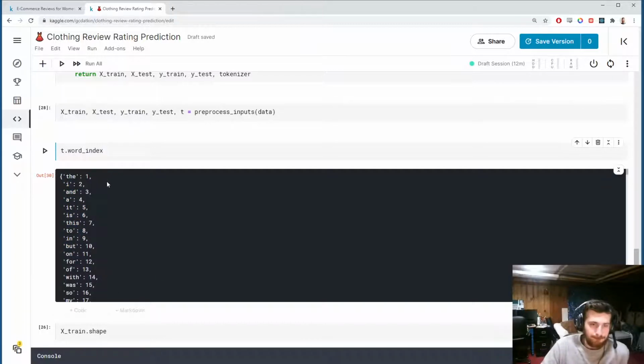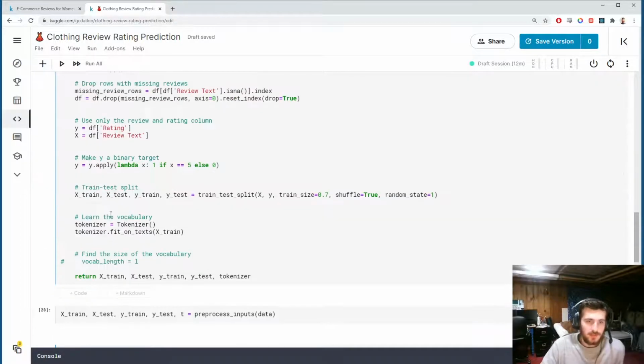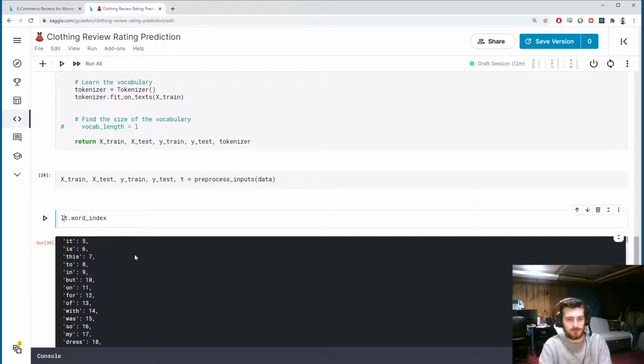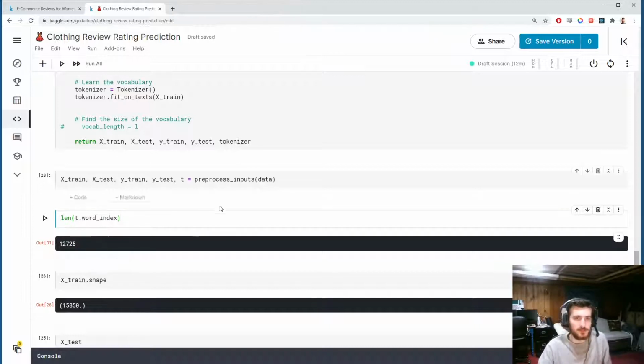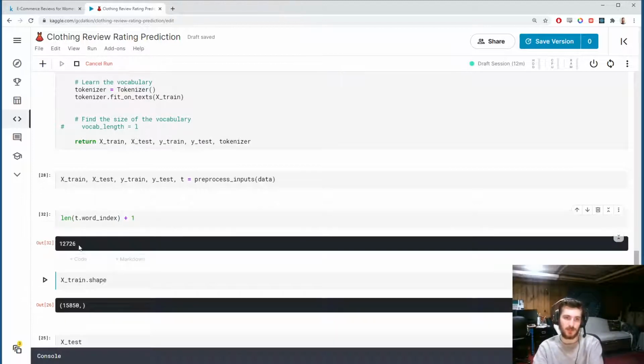So we want to take the length of this. If we find the length of this dictionary, we can see how many words we have. And we have 12,725, which is a reasonable number, like I said. Now, I would like to point out, when we're saving the vocab length, I do want to add 1 to this value, because we want to account for the 0.